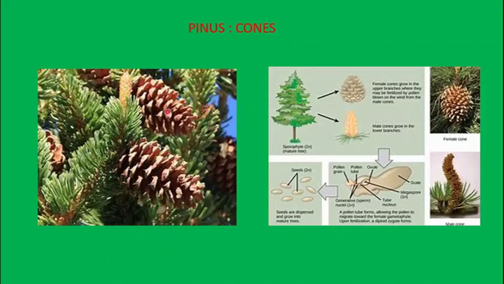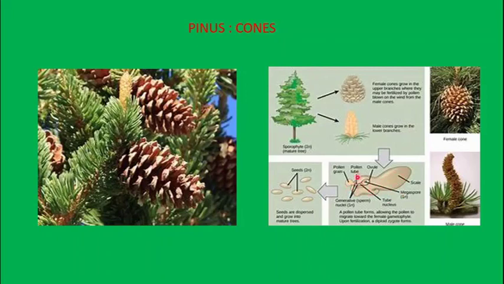So the female cone, during the pollination time, releases the pollen grain, and here you can see the pollen grain is winged, so that it just rotates and then it falls down and is carried by the wind. And here you can see all the structure of that, the scale-like wing and all, in order to carry the microspore, that is the male pollen grains.